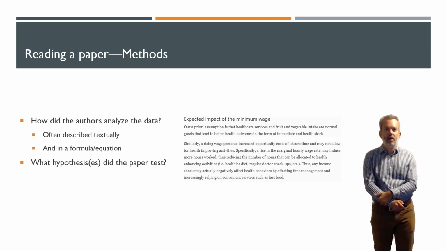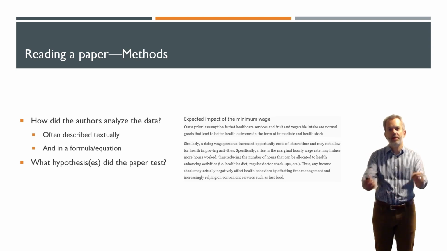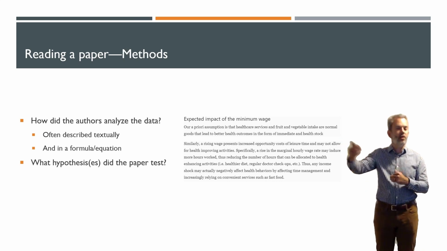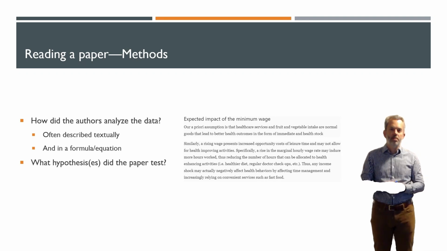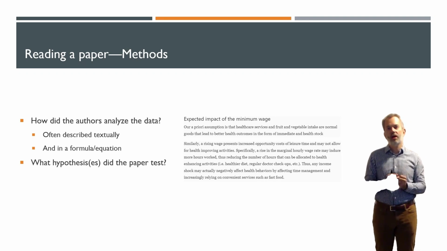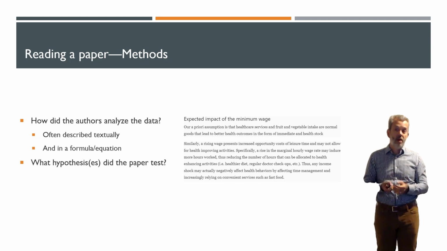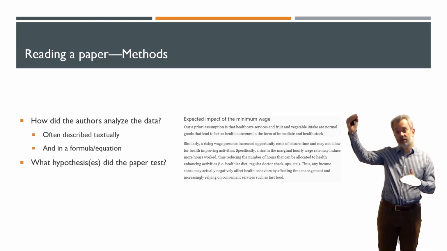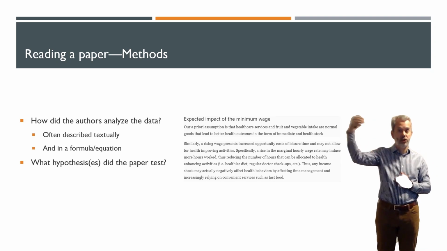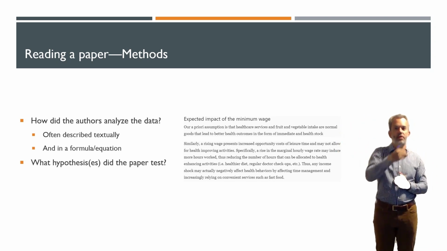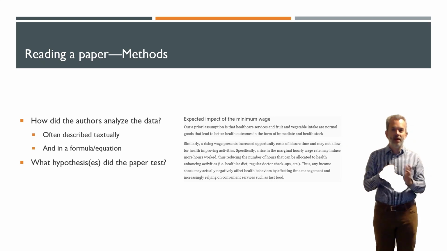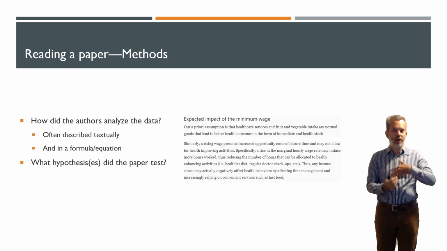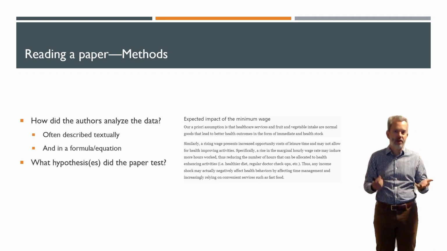Lastly, they're going to explain what hypothesis they're testing. So for this paper, they're making a test based on the idea that some goods are normal goods, so consumption should increase with the minimum wage because of an income effect, but that the minimum wage also affects the opportunity cost of many of these goods, or many of these health-related activities that may worsen health. So there's an ambiguity in their hypothesis because they've got a positive effect, right? This normal good, therefore consumption should go up effect, offset by a substitution effect or a price effect that says, well, it's more expensive to go work out at the gym now because your wage went up. So therefore you should be doing less exercise, for example.